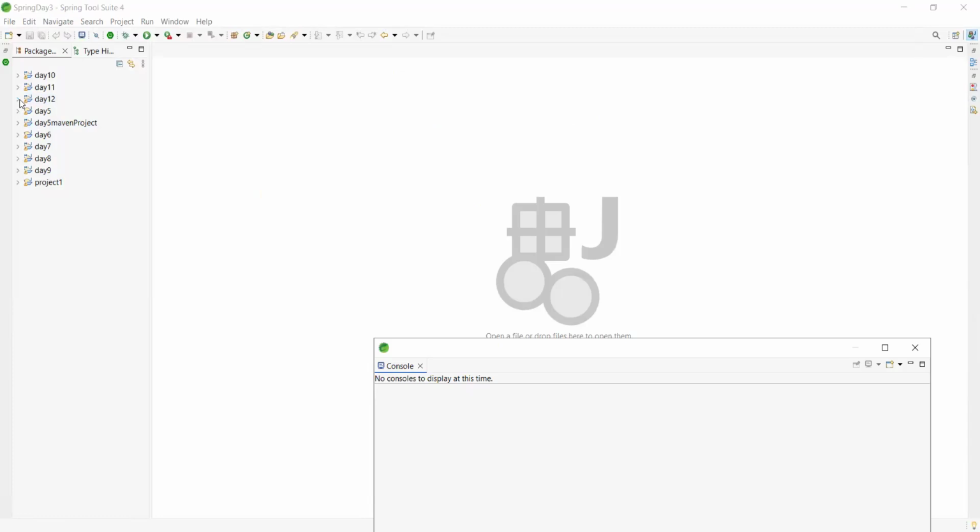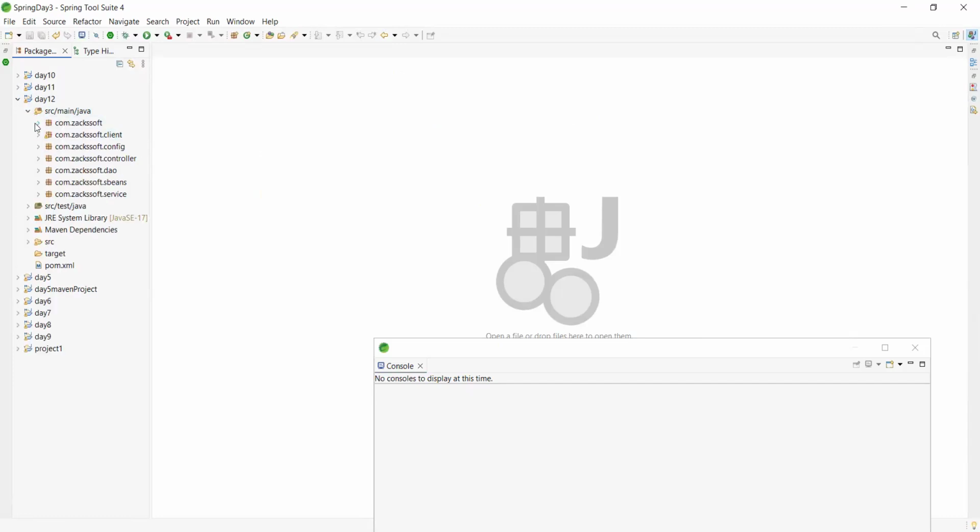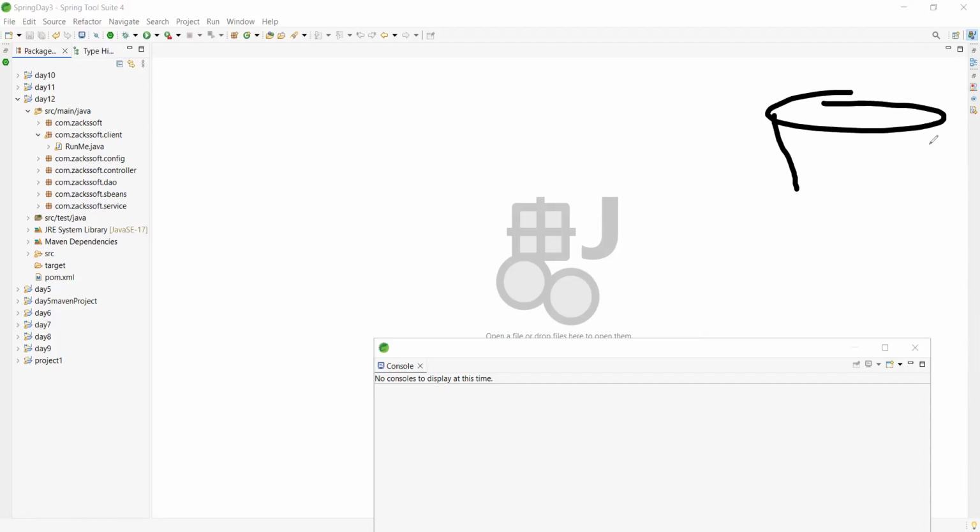Okay, so actually, we created one project, right? Yes or no? Let me check. This is the main config class, controller class, DAO class, bean class, service class. So what we discussed in our previous session, maybe we created one simple project. We have a database table, right? We have the database, and we fetch the data, right? And maybe I gave you some tasks. Are you done with this task?